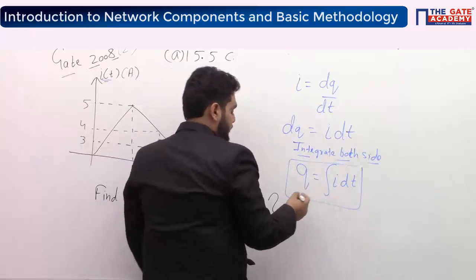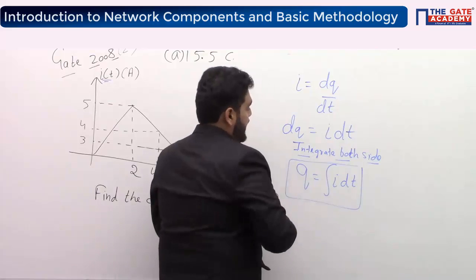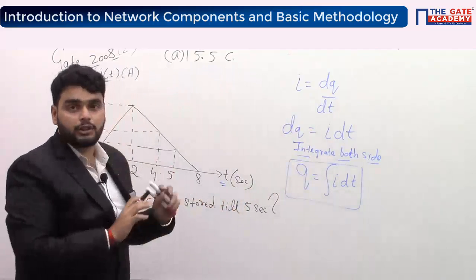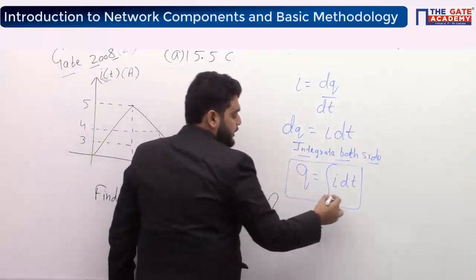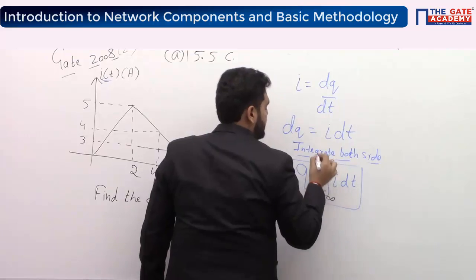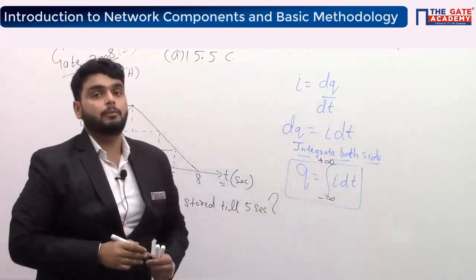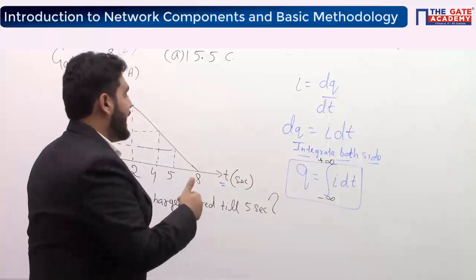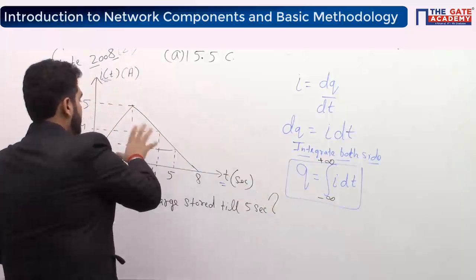Now see what the limits will be here. I am talking about the general form right now, not about this question. We have to put limits here. The limits will be minus infinity to plus infinity. This is the general formula of charge: from minus infinity to infinity, I dt. Now we will see this question.